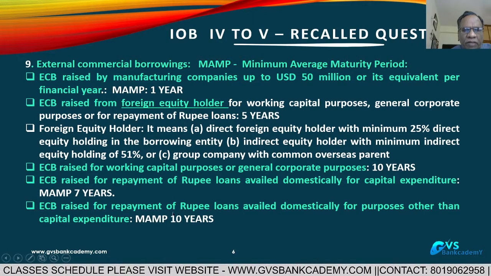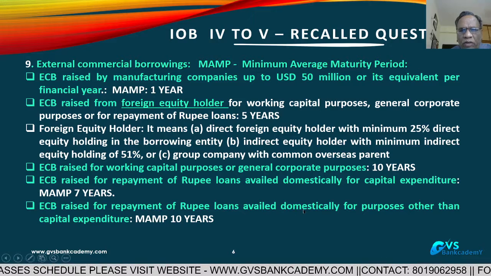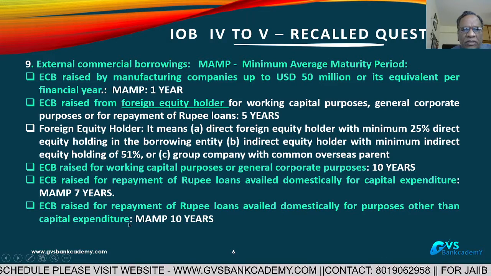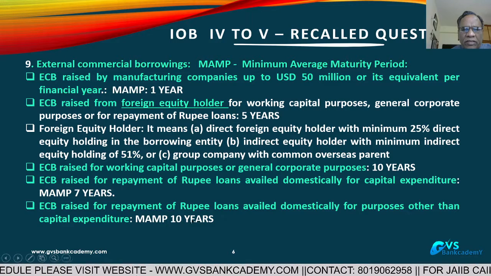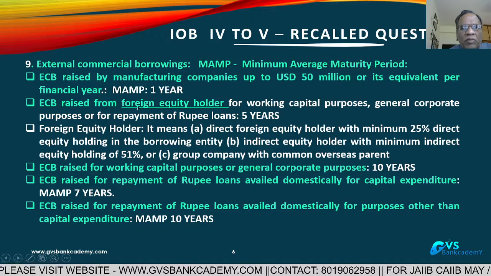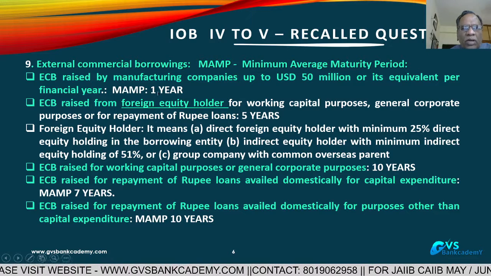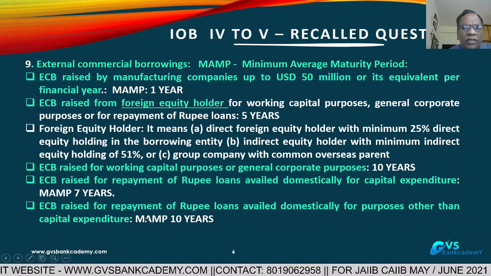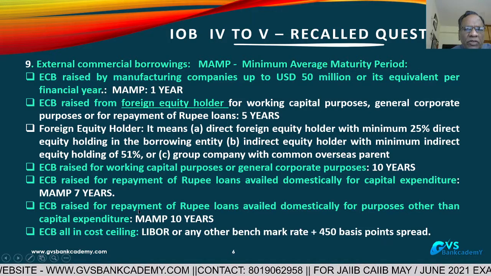ECB raised for repayment of rupee loans availed domestically for purposes other than capital expenditure: minimum average maturity is 10 years. So these are the minimum average maturity periods for 4 occasions. All 4 are very important from the examination point.